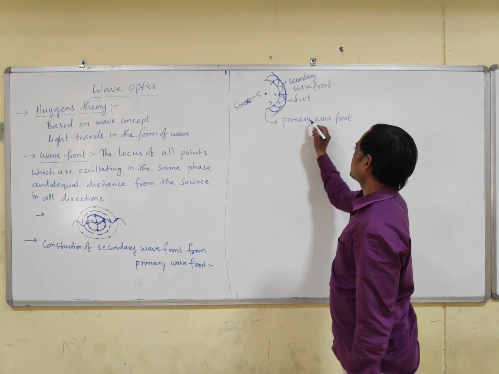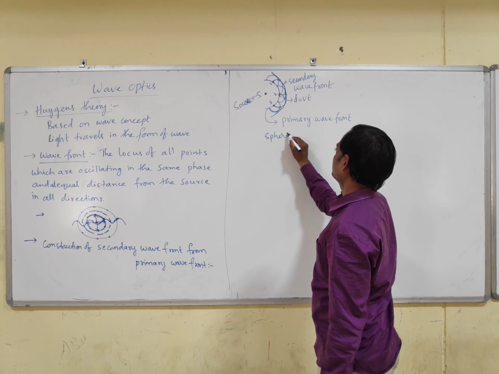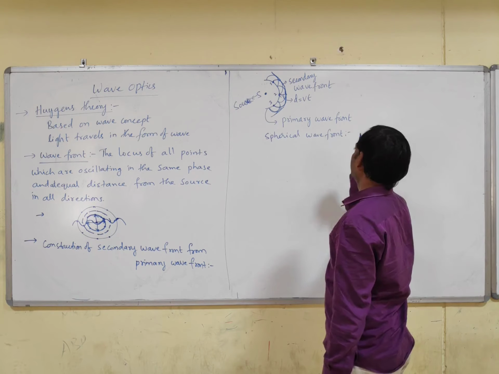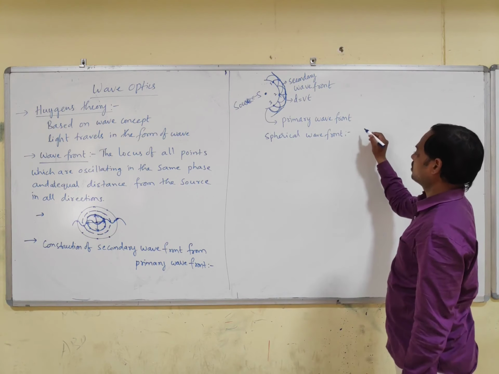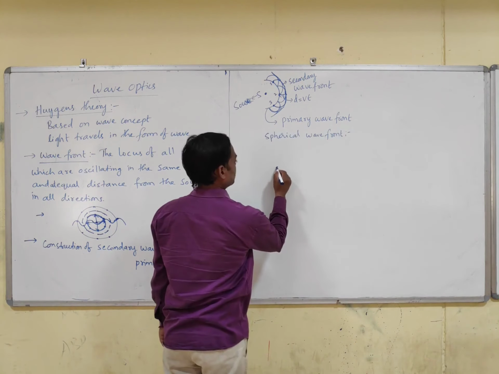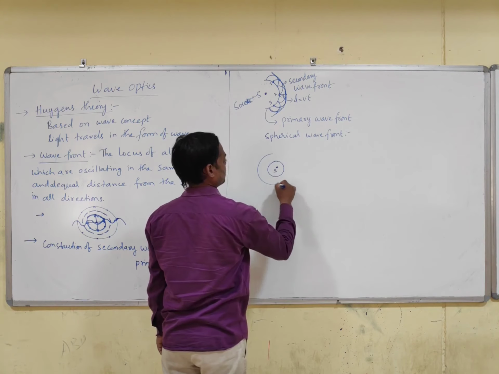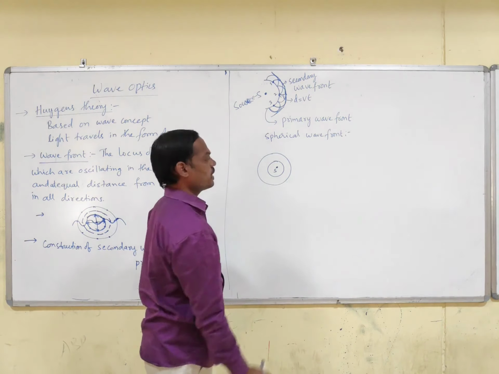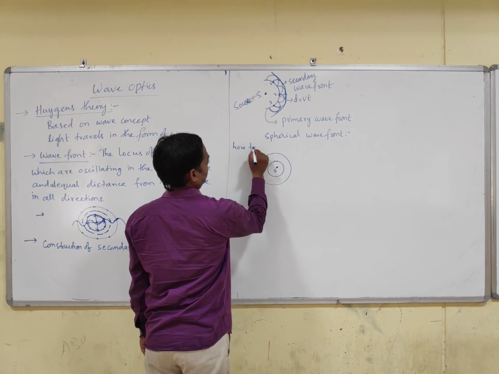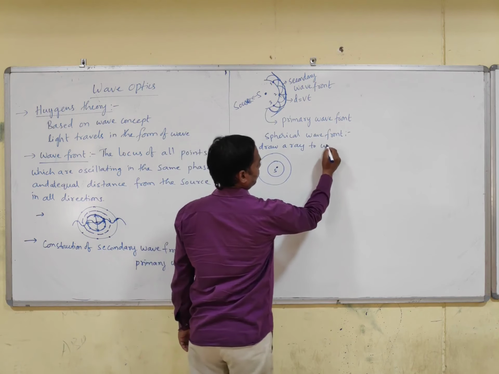This is which type of wavefront? It is a spherical wavefront. So now, if you take a spherical wavefront, S is the source, this is the primary spherical wavefront, and this is the secondary wavefront. How to draw a ray? How to draw a ray to the wavefront?